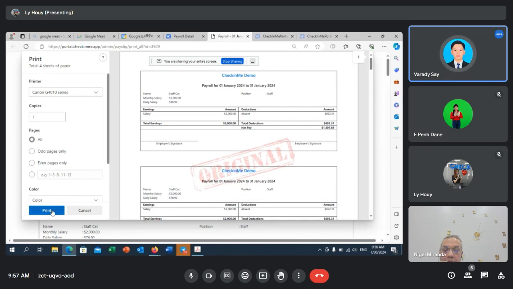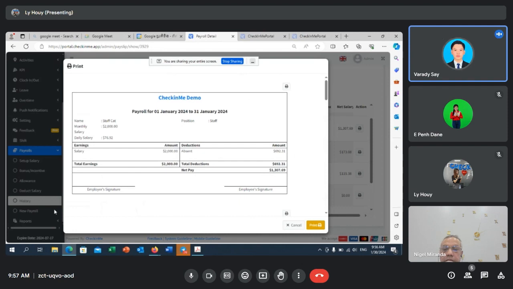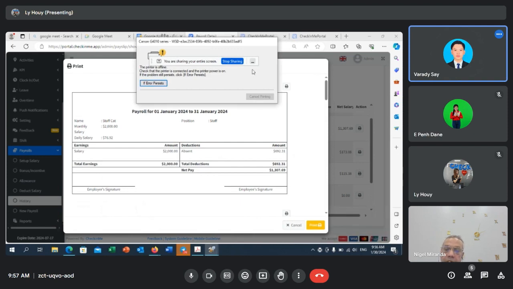So you can print it, or if you do not connect it to a printer, whenever you click print, it will be saved. Or if you connect it to a printer, it will print it. Okay, sir.